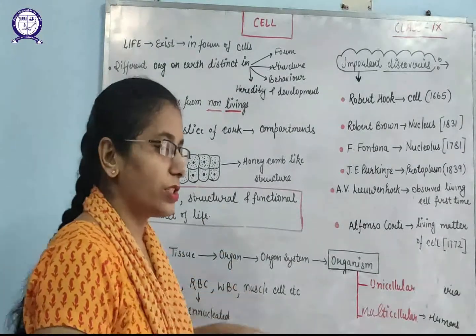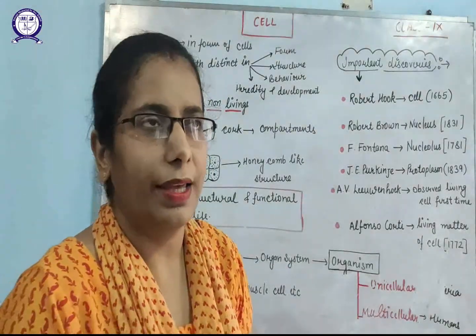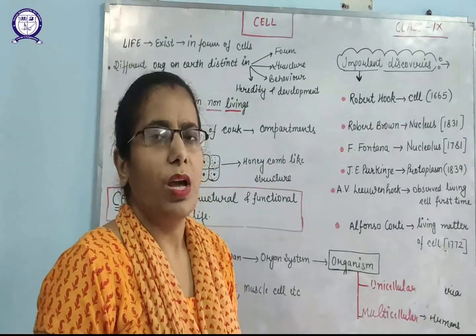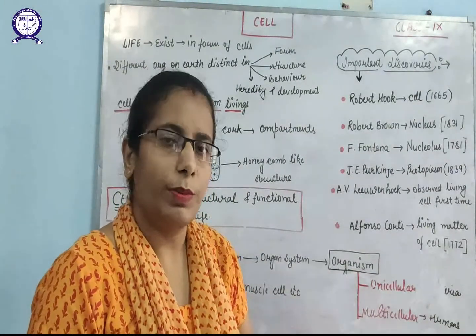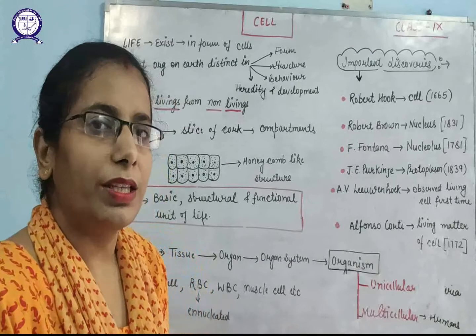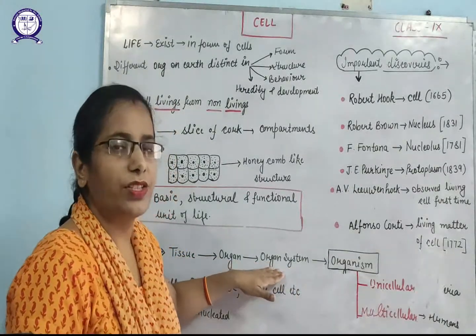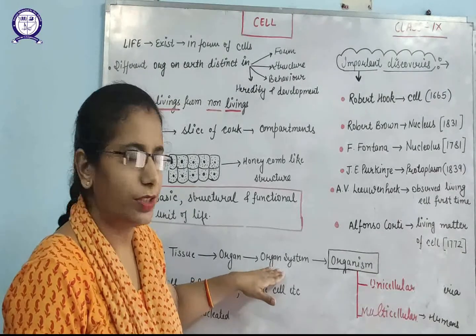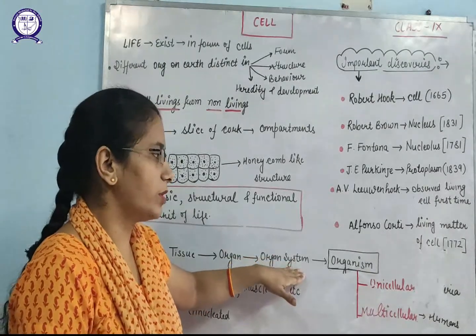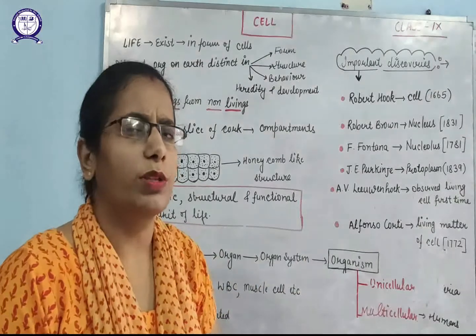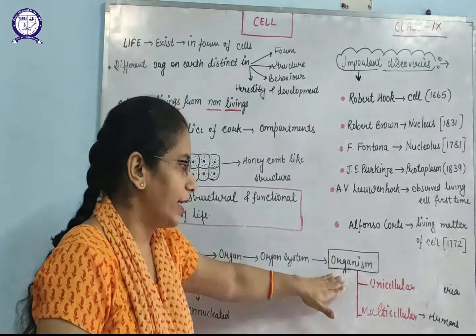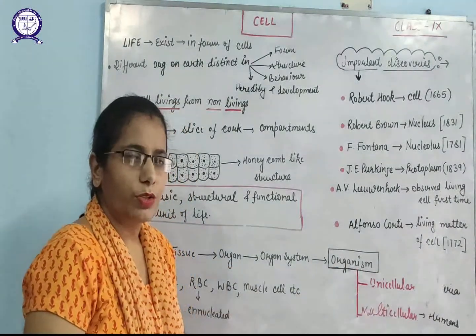Organs along with accessory parts form an organ system; for example, in the circulatory system, the heart, blood vessels and blood make the circulatory system. So there are organ systems like the respiratory system, excretory system and circulatory system. These organ systems organize together and perform mutual functions and make an organism.